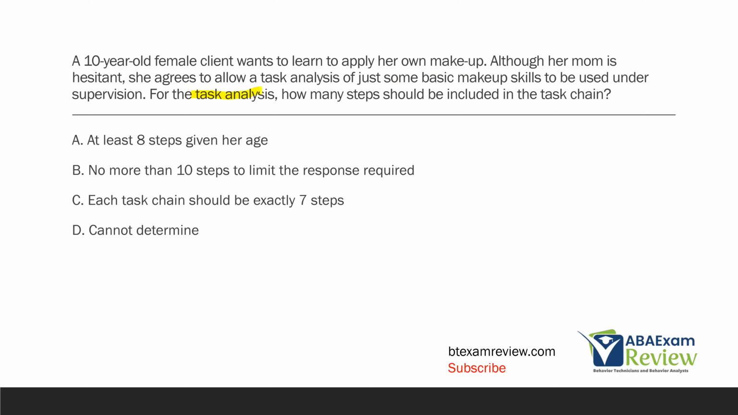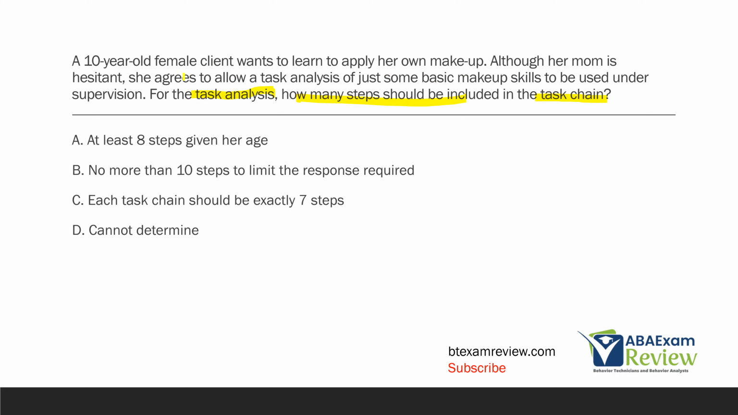All right, we have a task analysis question asking about the task chain. What comes first? The task analysis. The task analysis breaks down the behavior into individual steps, and that's our task chain. In this case, we want to know how many steps we should include in the task chain.